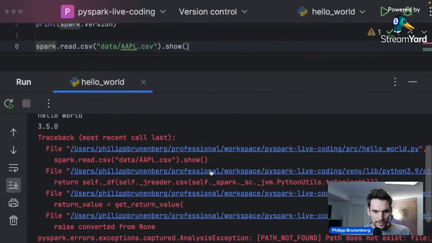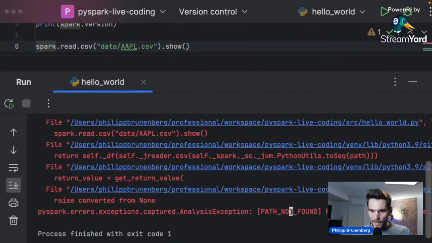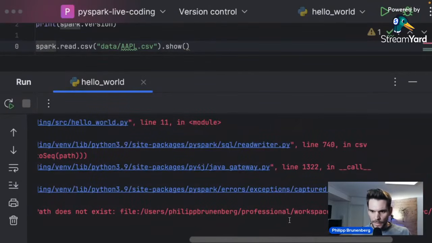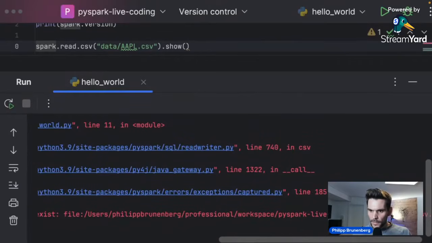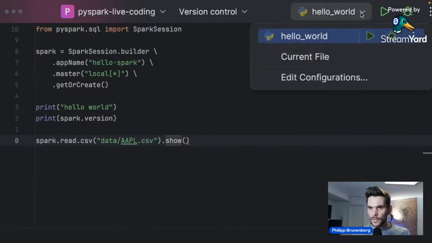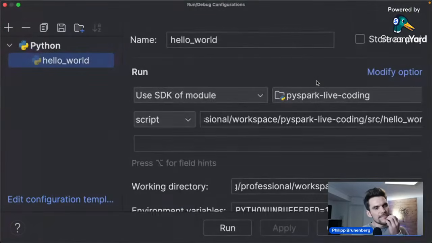So now we have encountered an error, and it actually says path not found. So the path doesn't exist. And if we look at the path that it's trying to use here, we can see that Python is actually creating an absolute path from our relative path. And as we are in the source directory, it will simply add our relative path to the source directory, which is incorrect. And I would like to show you how to fix it.